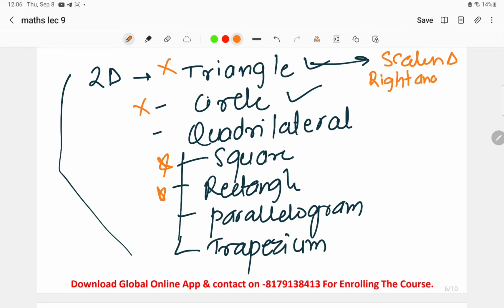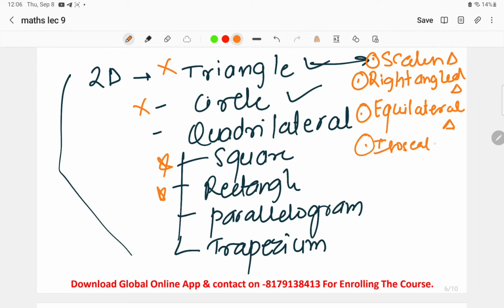This is something you have already learned in your school times, right? But this is all about the gap that has been created in this huge period of time, so we have to bridge it. This is the equilateral triangle and isosceles triangle. So these are the different types of triangle. Just to go through it once: scalene triangle, right angle triangle, equilateral triangle, and isosceles triangle.